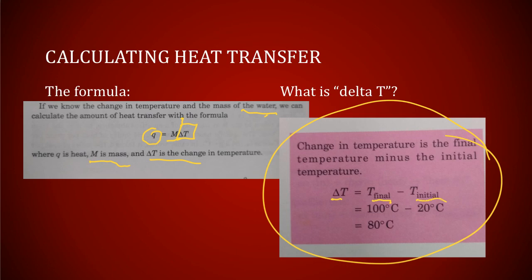So in this case, we're saying we're going to change the temperature from 80 degrees and let it cool off until it's 20 degrees Celsius. So in that case, we have changed the temperature 80 degrees. Okay? I shouldn't say we lowered the temperature. We actually raised the temperature in this case because the initial temperature was 20, the final temperature was 100. Sorry about that. So we're raising the temperature by 80 degrees. If it had been the other way around, this would be a negative 80 and we would be decreasing the temperature. All right, I think that's enough to get you through this first section. I'm going to come back and we're going to do a video for specific heat.